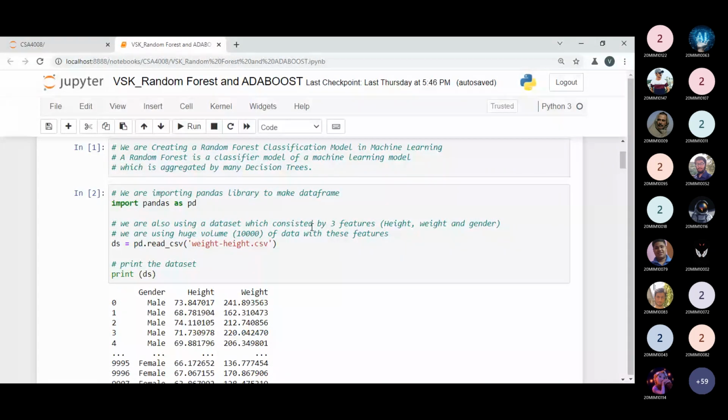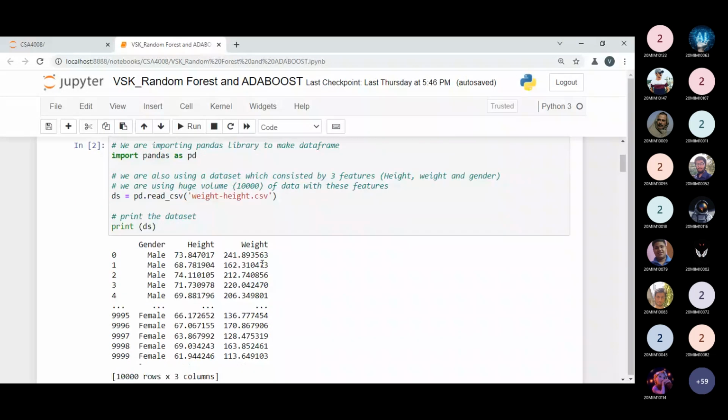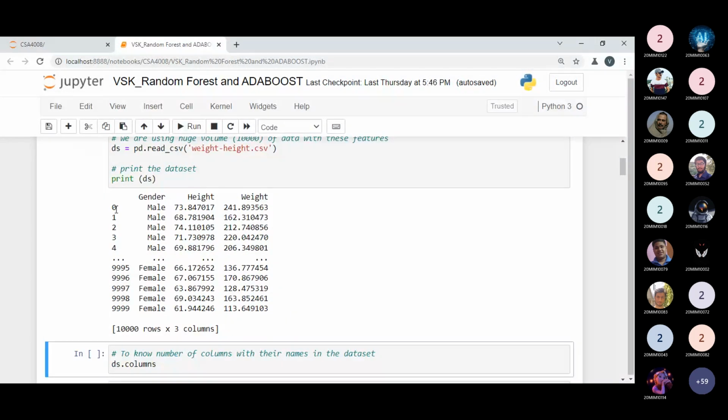So I'm printing my data set, that is ds. ds is the name of the variable which contains the entire data set information. So I'm using the pd.read_csv method, in which my entire data set is contained. ds is the name of my variable which contains the entire data set in terms of a data frame, because I'm loading this .csv format file as a data set, and this data set is transformed into a data frame. So ds is the name of the variable which contains the data frame based information, starting from index 0th row to 9,999th row. It means we have 10,000 data.